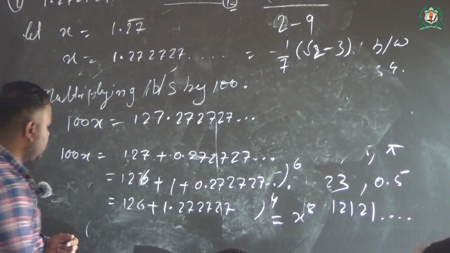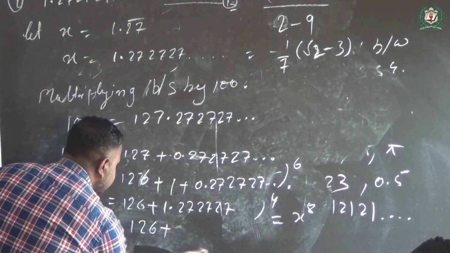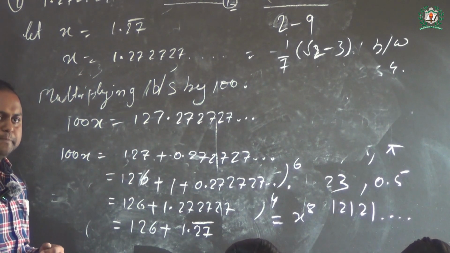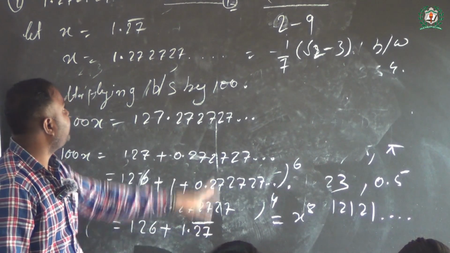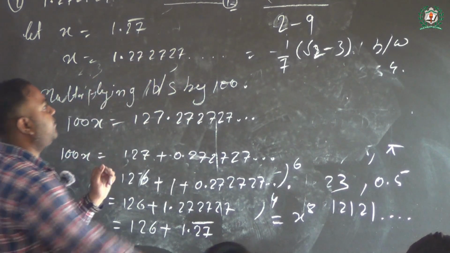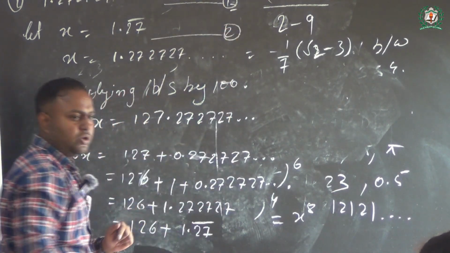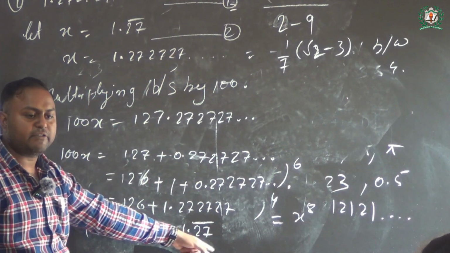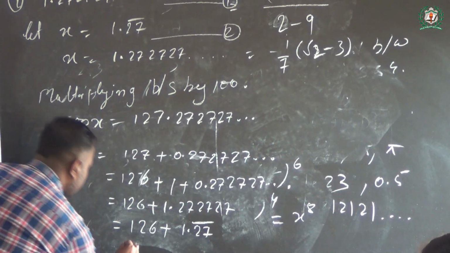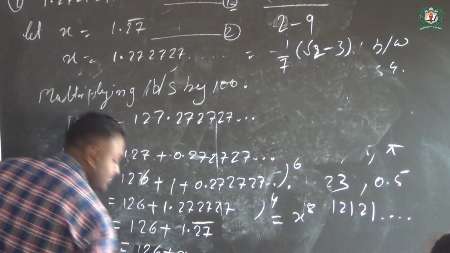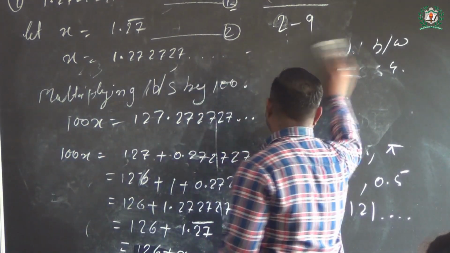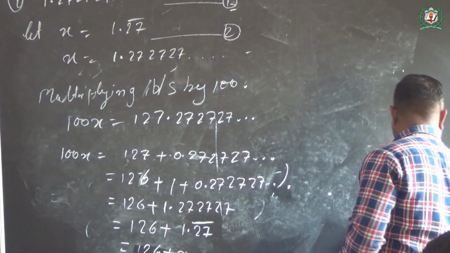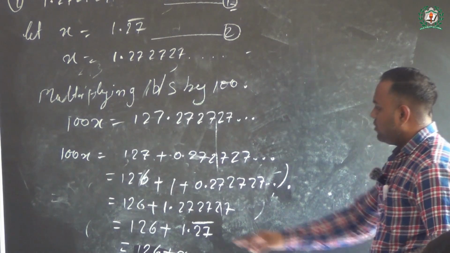So we say that 126 plus 1.27 bar. Now what is the value of 1.27 bar? We have already written it above, from equation 2 we can say 1.27 bar is x. That is 126 plus x. Please write it down up to here. Is that clear, class?